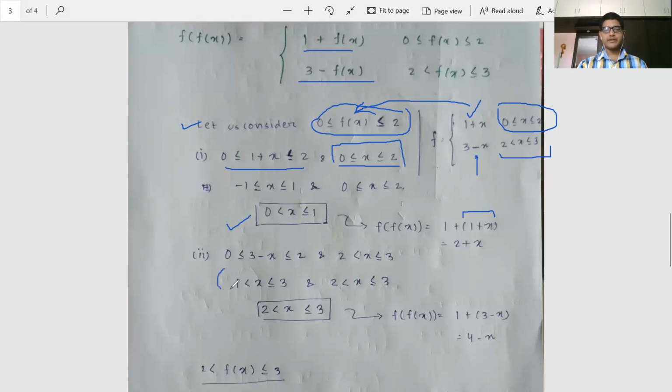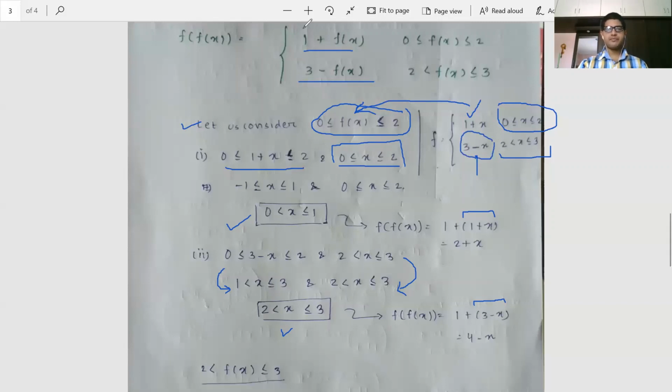Solving it, we get x lies between open 1 and close 3 and 2 less than x less than equal to 3, and from there we get x belongs to open 2 to close 3. Taking the intersection, we get this. So for the region x belongs to open 2 to close 3, we are going to get f(f(x)) as 1 plus f(x), and f(x) here is going to be 3 minus x for this region.